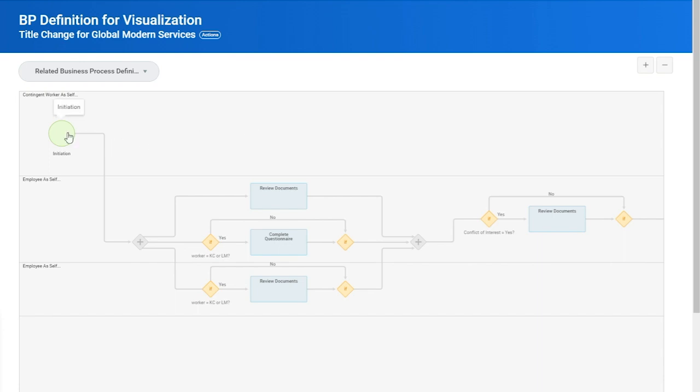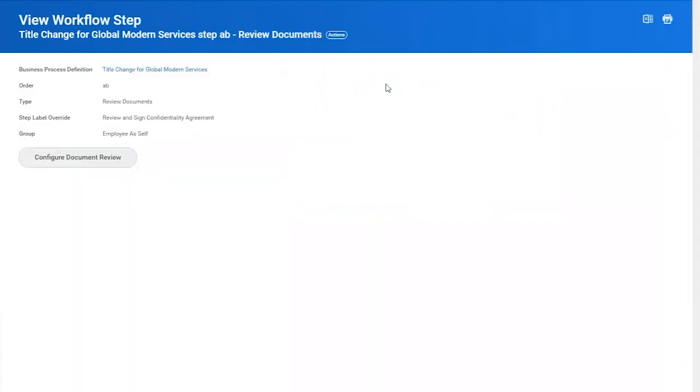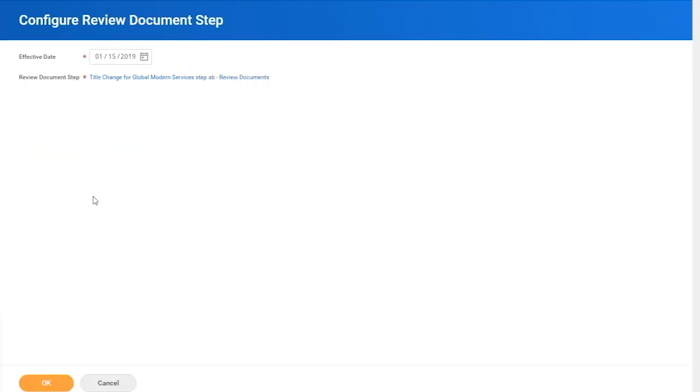From there, as in most workflows, there are branches that can occur if some conditions are met, and others that might occur if they're not met. Notice that this diagram has a box marked Review Documents, and that is where DocuSign lives within Workday. A review document workflow step is the container for a DocuSign signing ceremony within Workday. So let's take a look inside and I'll show you what we mean.